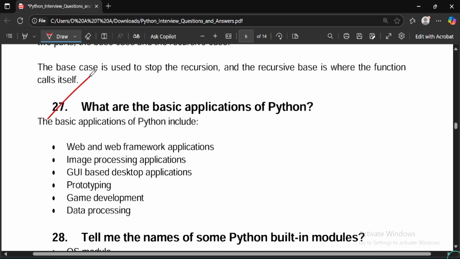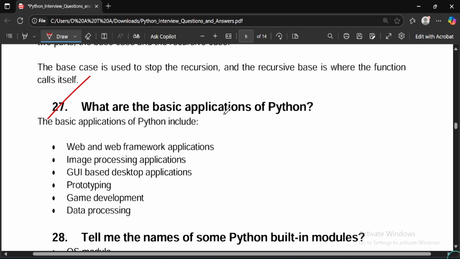Question 27: what are basic applications of Python? You can explain in your own words the main basic applications of Python. Include some of the web frameworks, image processing, GUI (graphical user interface) based desktop applications, prototyping, game development, data processing. You can explain all the points given below with the help of proper explanation and a diagram. You can explain and connect with real world examples as well.